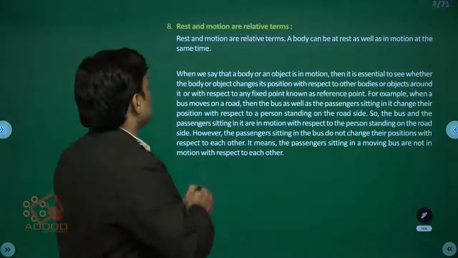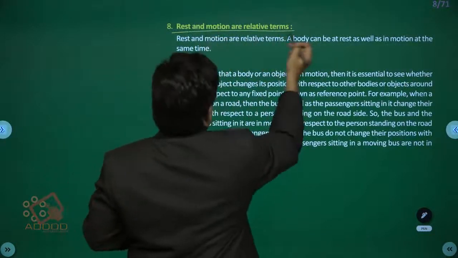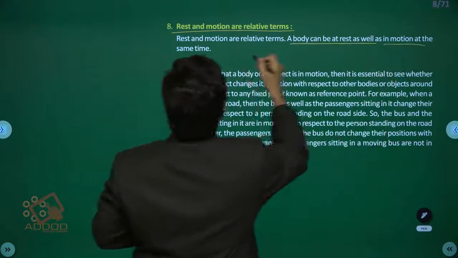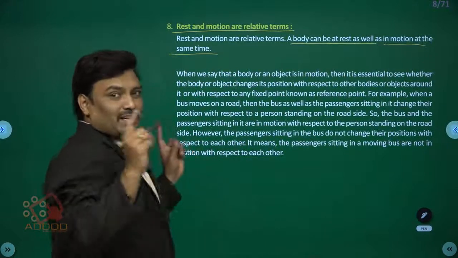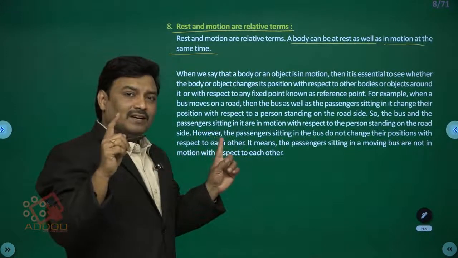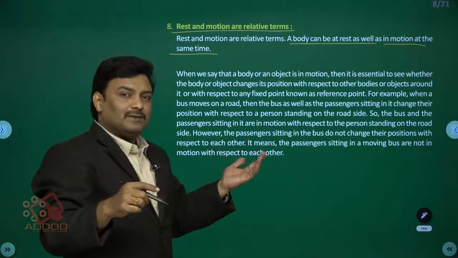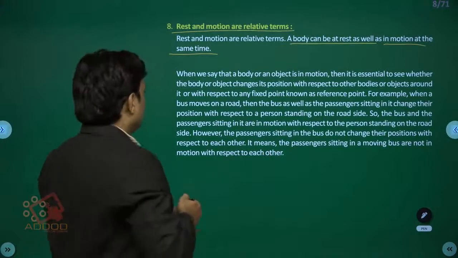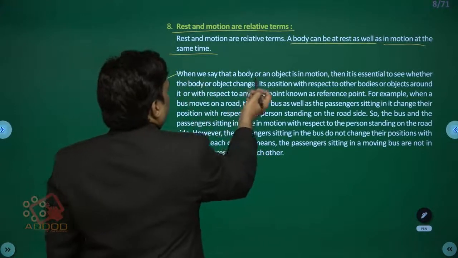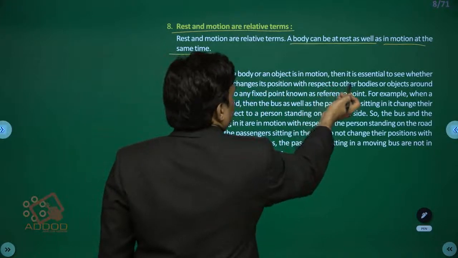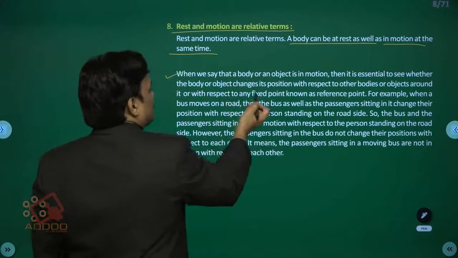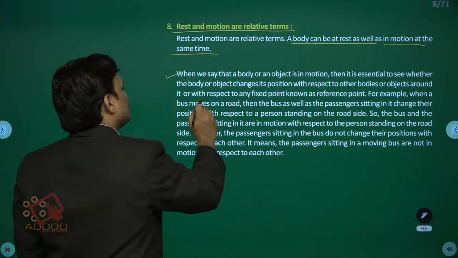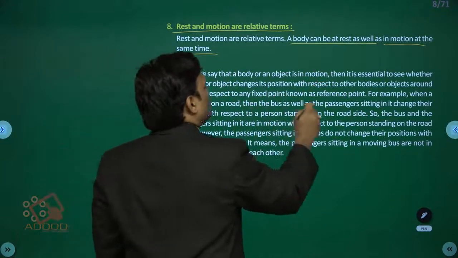reference frame. Students, rest and motion are relative terms because a body can be at rest as well as in motion at the same time, if the reference frame is changed. Just the example I explained 2 minutes before. When we say that a body or an object is in motion, it is essential to see whether the body changes its position with respect to other bodies or objects around it, or with respect to any fixed point known as the reference point.